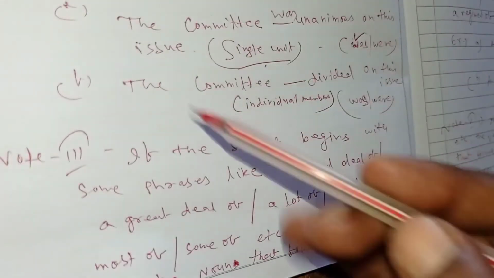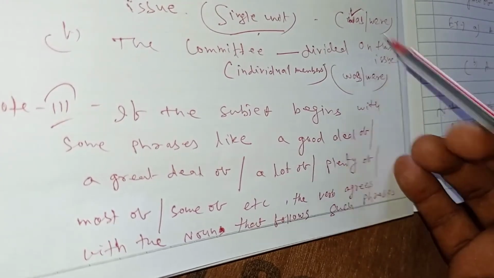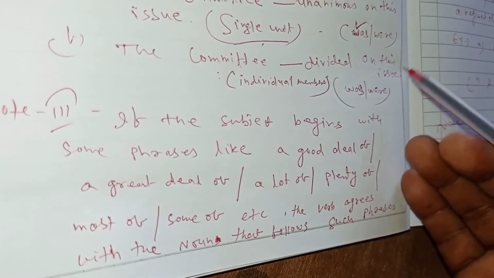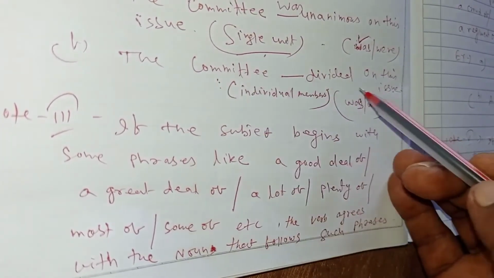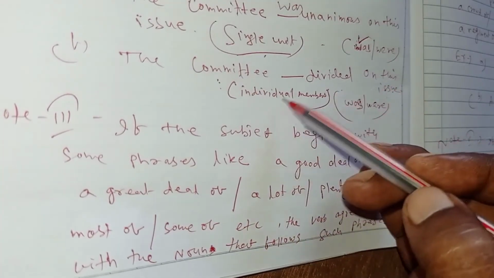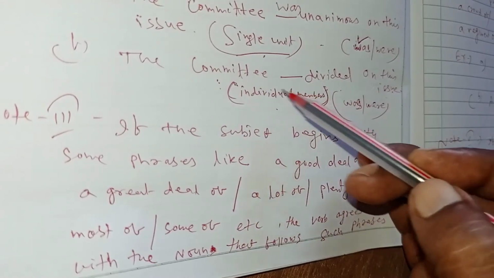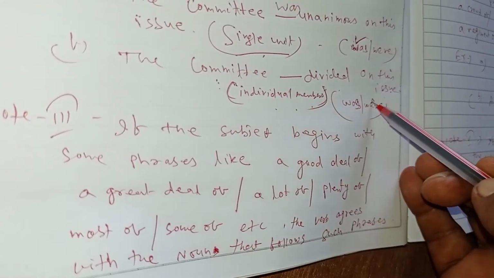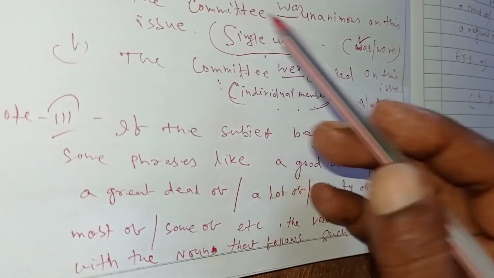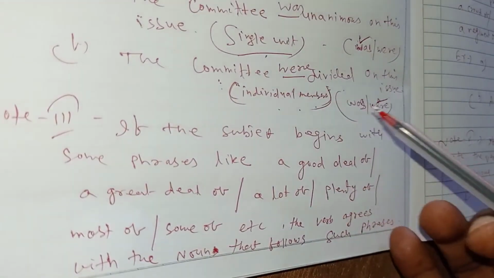Okay. Another sentence: "The committee divided on this issue." The same collective noun but a different verb. How? You just see, "The committee divided on this issue." No clue is here. But if there are individual members in the bracket, it becomes plural in nature, so you have to use "were." The committee was, the committee were. So it depends on the speaker's wish.